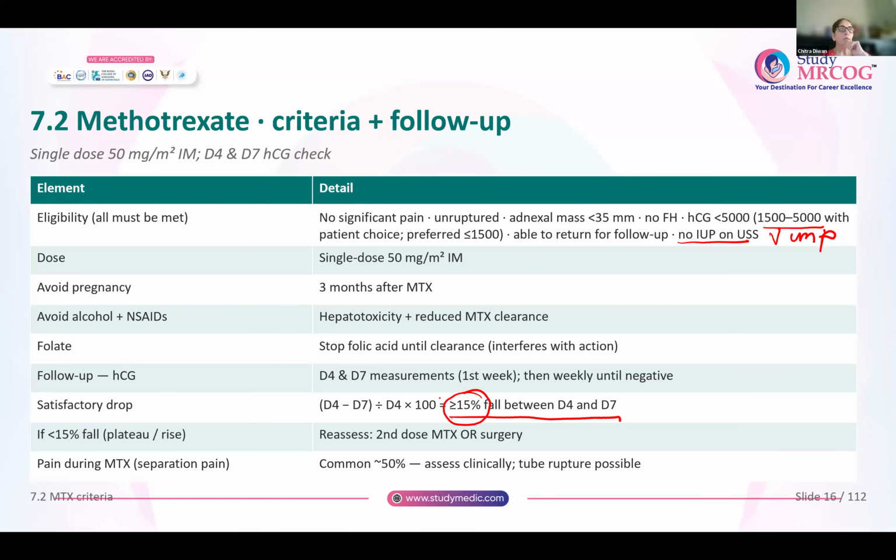It's quite common for these women, those who have received methotrexate, to complain of some amount of pain. About 50% of them will complain about pain. So assess these women very carefully. Don't assume that the pain is because of the separation of the trophoblast. Sometimes, even after methotrexate, a tubal rupture is possible. So examine the woman very carefully. If the pain is very severe, if you are getting any signs and symptoms of intra-abdominal bleed, then this patient might need surgical follow-up.